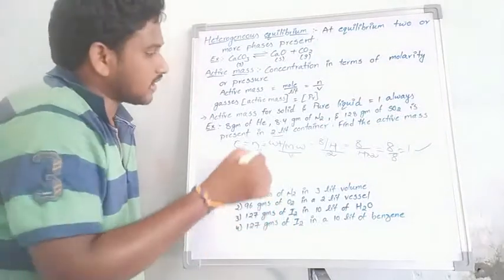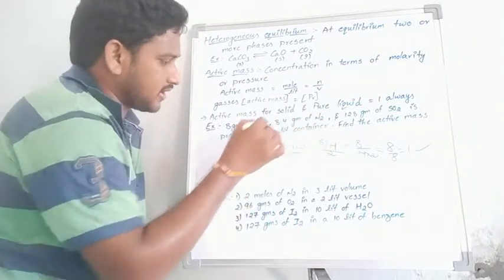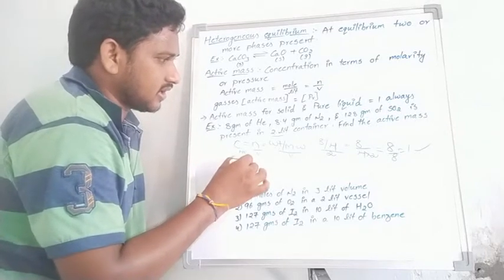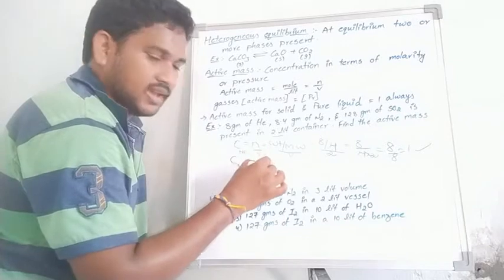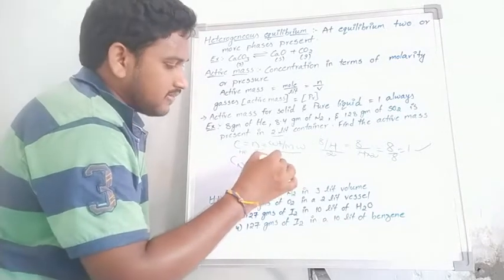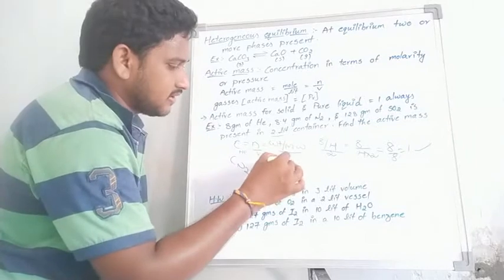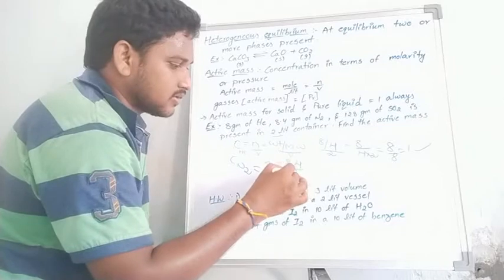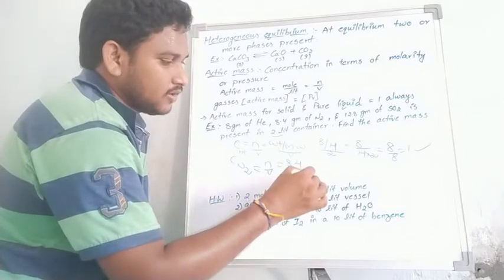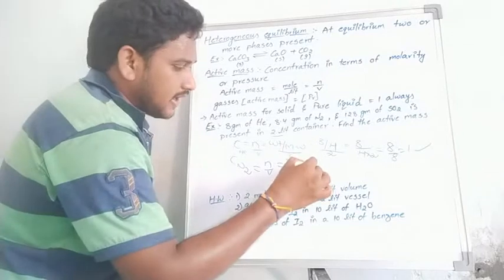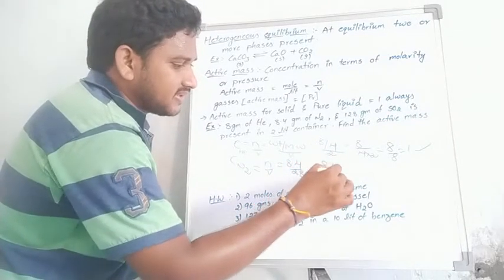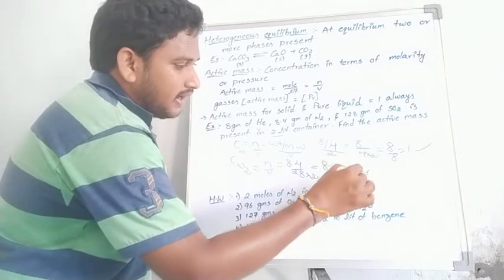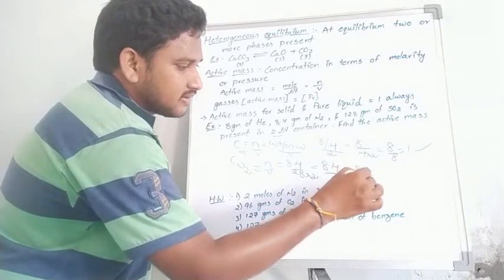Did you get it? Okay, one more. Further example: active mass for nitrogen. Again n by V, where n is the number of moles, the weight is 8.4, and N2 means 28, and the volume is 2 liter, so 8.4 by 56, or 84 by 560.